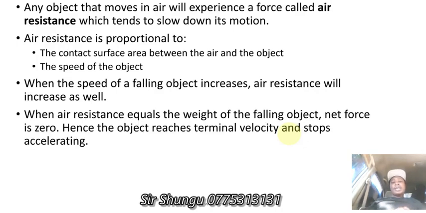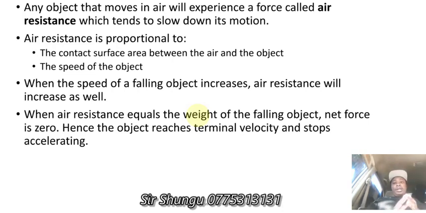When air resistance equals the weight, this is important. When air resistance equals the weight of the falling object, the net force is zero. Your object is falling downwards due to gravitational pull, and air resistance is going in the opposite direction.